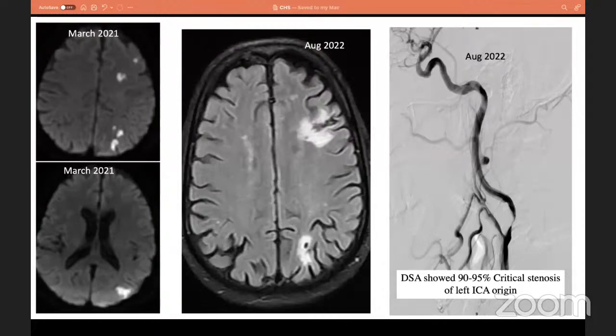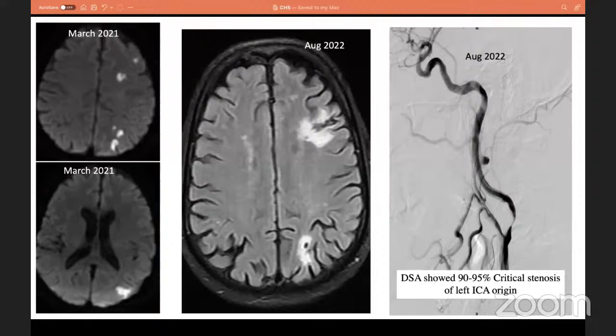So on the left side, we are seeing the first scan, which was in March 2021. We can see infarct in the diffusion image. This is the infarct pattern of carotid stenosis. In the second TIA, while on ticagrelor and aspirin, we did another scan, which was diffusion negative, but there are some new lesions in FLAIR which were not there in the previous scan. And during that time, the DSA was showing a tight stenosis amounting to 90 to 95% in the left ICA origin.